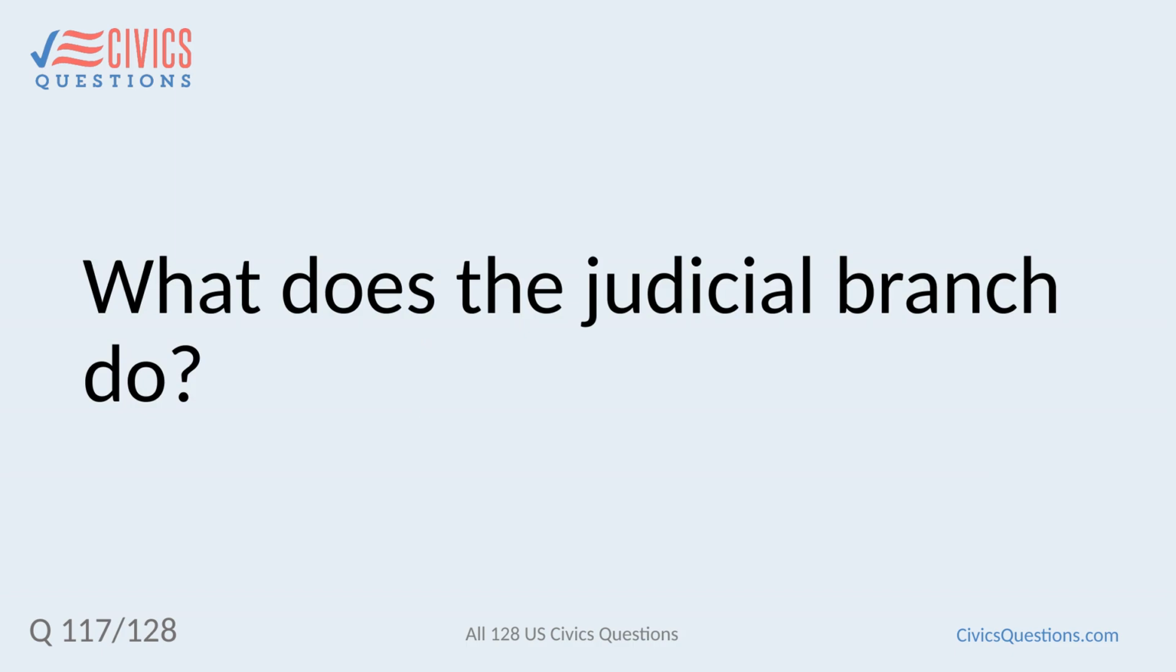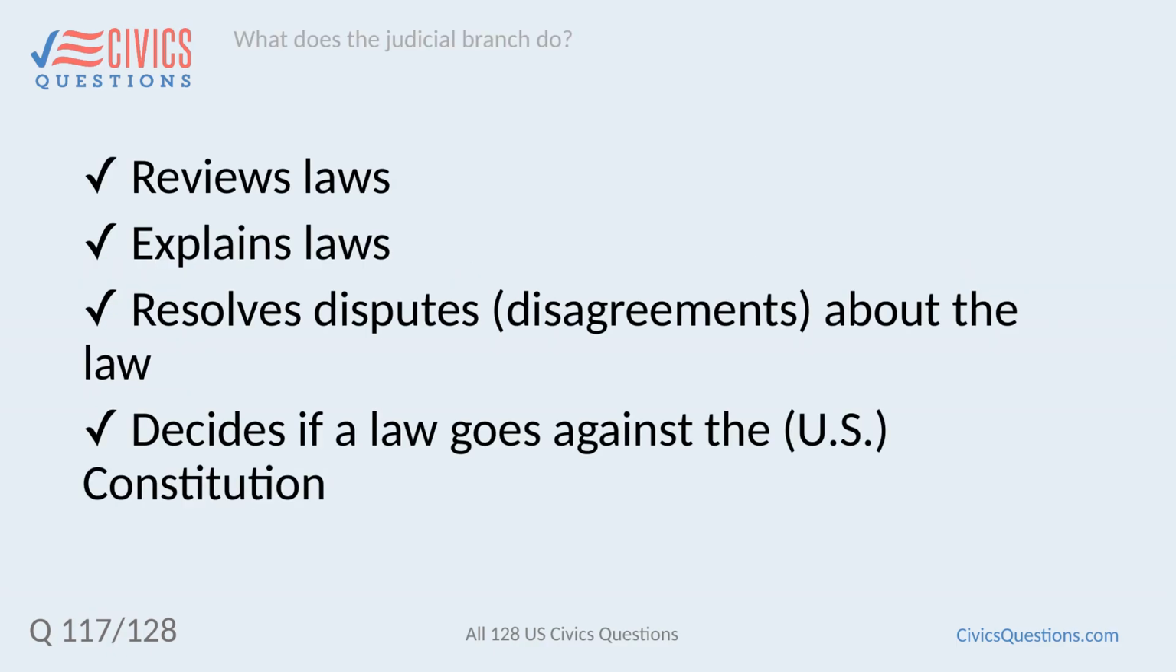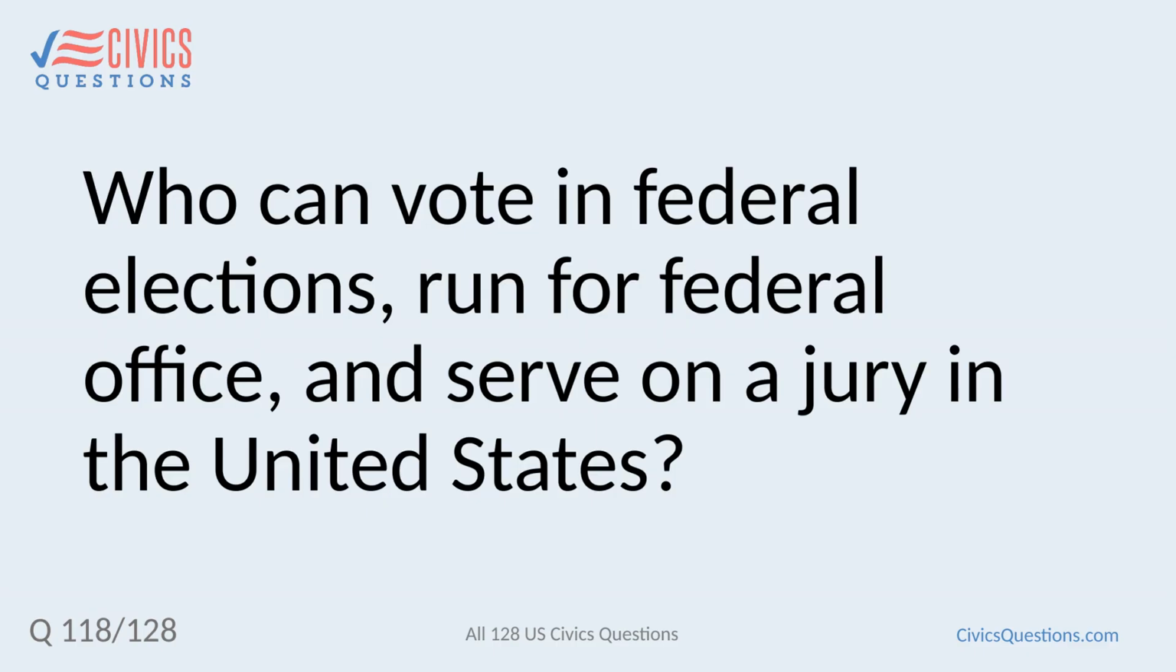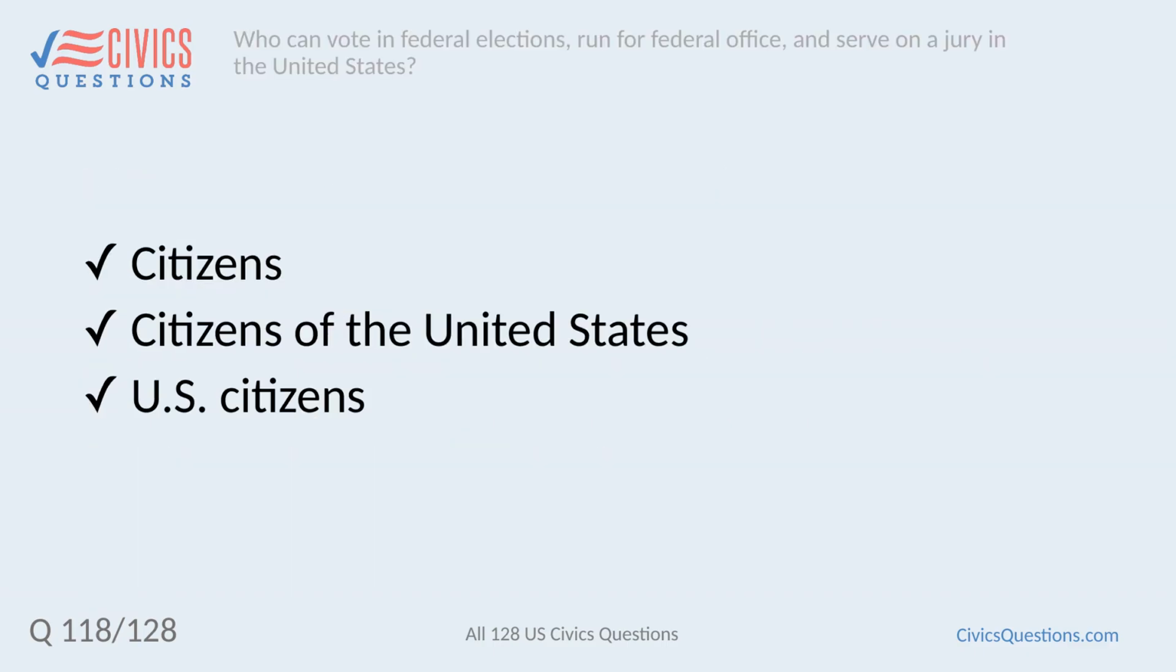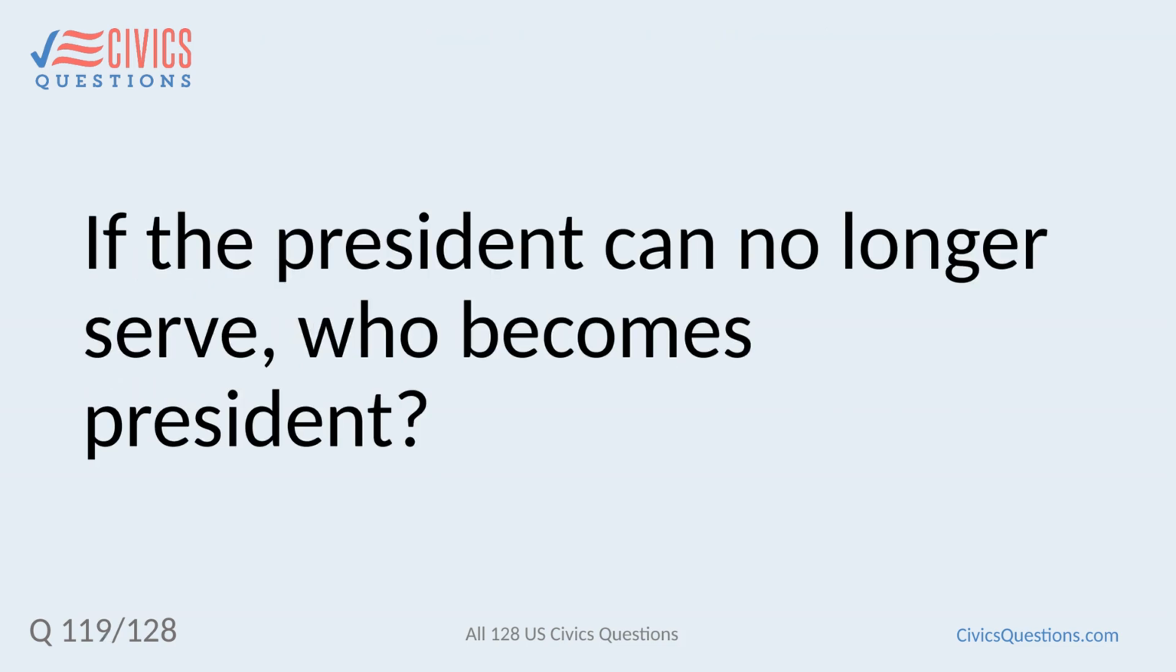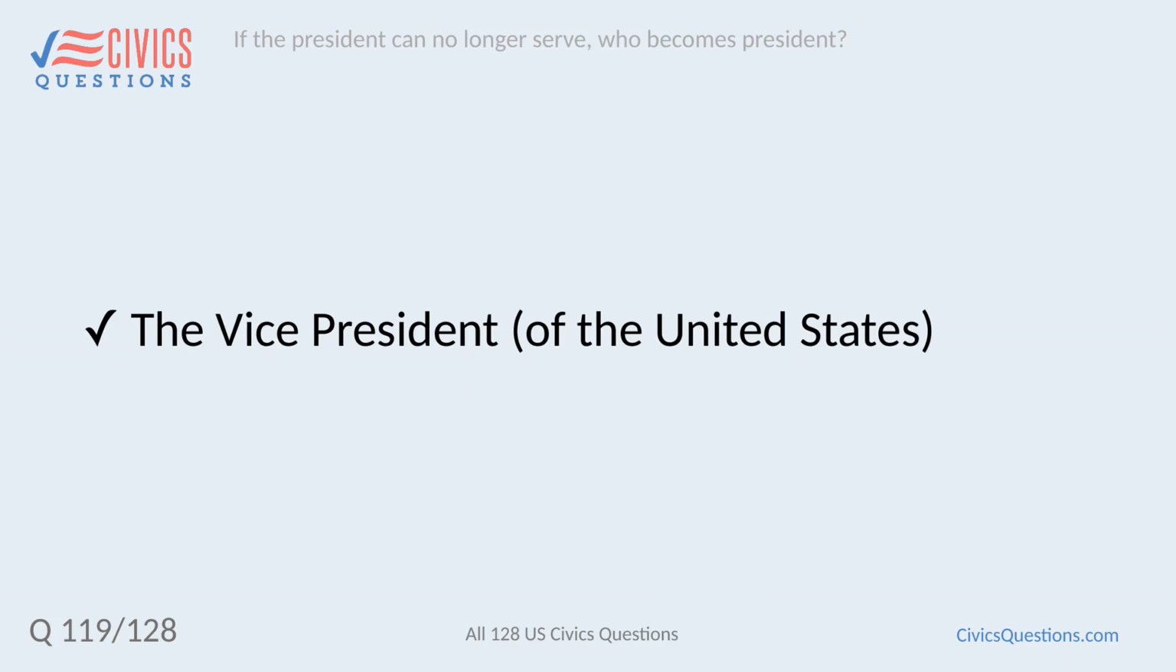What does the judicial branch do? Reviews laws, explains laws, resolves disputes, disagreements about the law, decides if a law goes against the U.S. Constitution. Who can vote in federal elections, run for federal office, and serve on a jury in the United States? Citizens. Citizens of the United States. U.S. citizens. If the president can no longer serve, who becomes president? The Vice President of the United States.